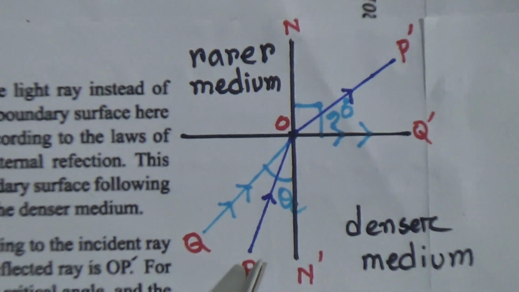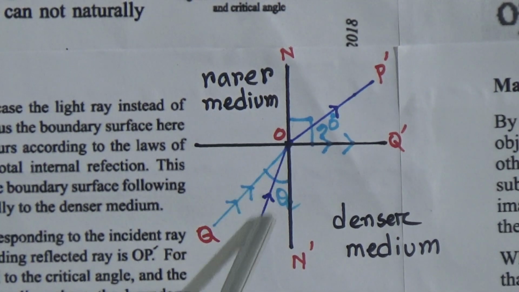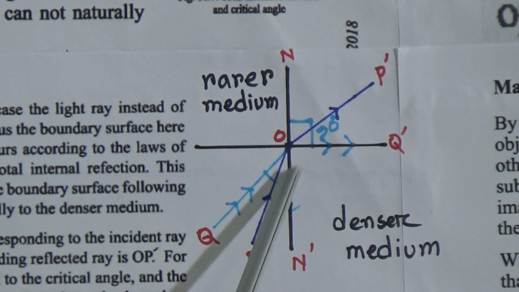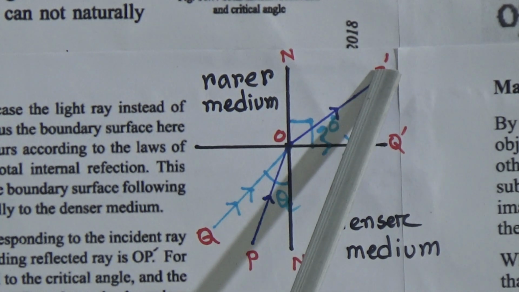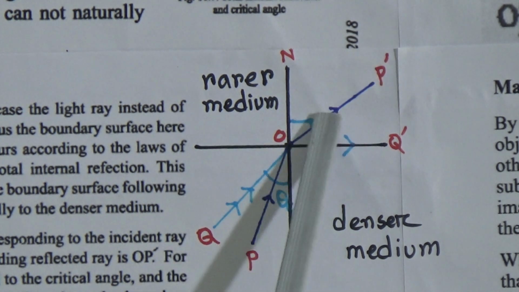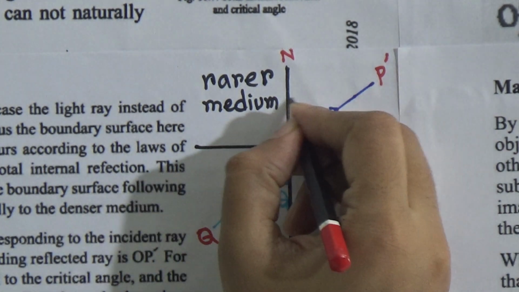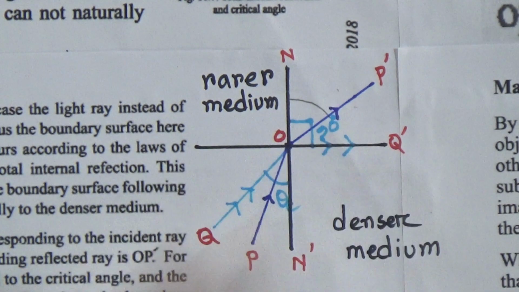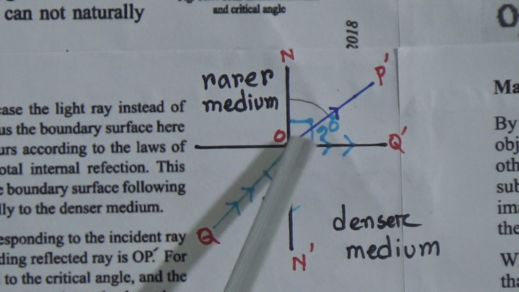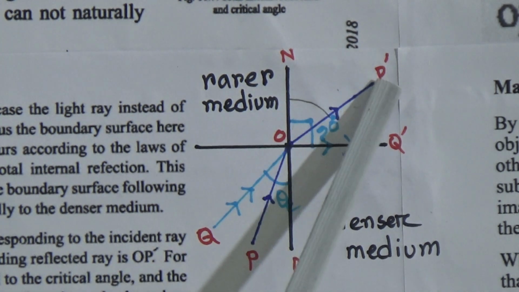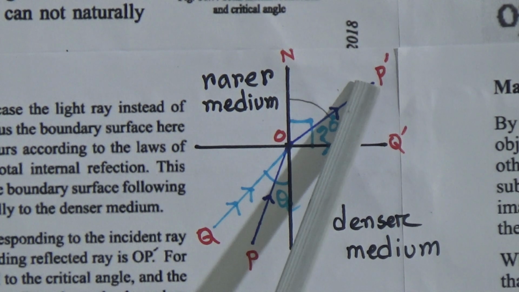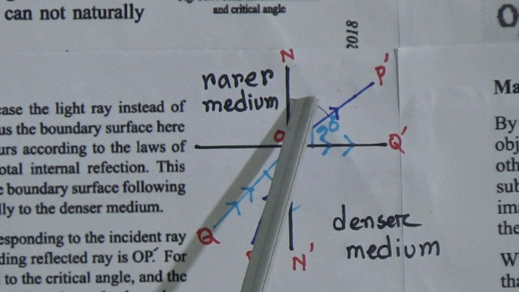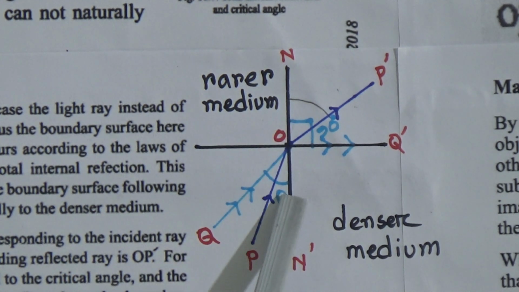Look, from P, the light ray PO, here is the incidence, and this is the angle of incidence, and it goes through OP prime, and this is the angle of refraction, and it bends away from the normal because this is the rarer medium. From a denser medium, when the light ray goes to the rarer medium, the light ray bends away from the normal and the angle of refraction will be larger than the angle of incidence.